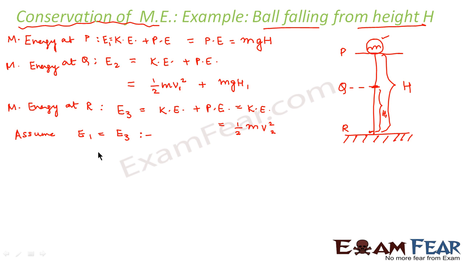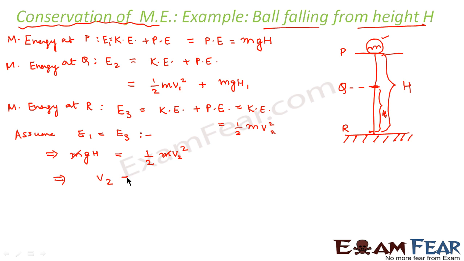Now if E1 is equal to E3, what is the value of E1? It is mgh. And what is the value of E3? It is half mV2 square. So this m will get cancelled.